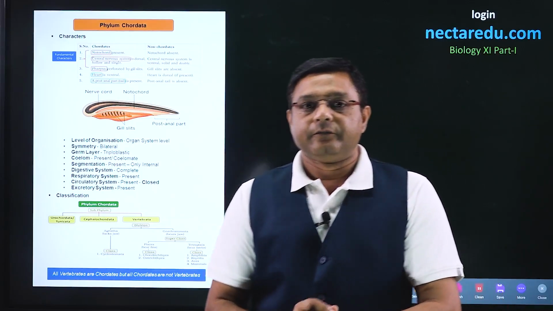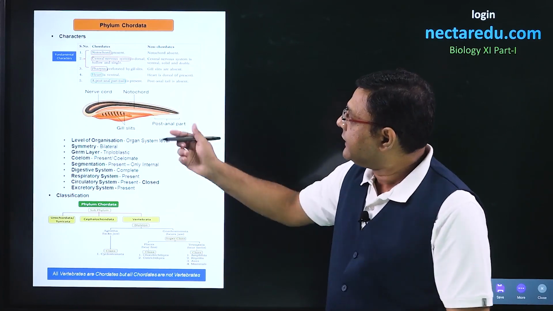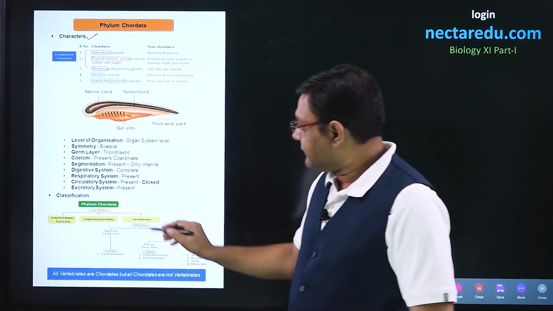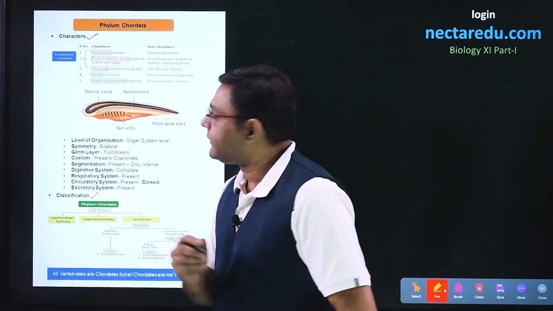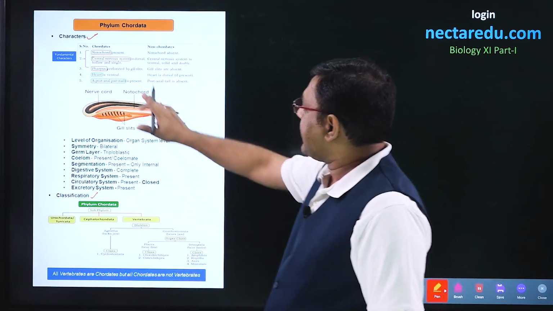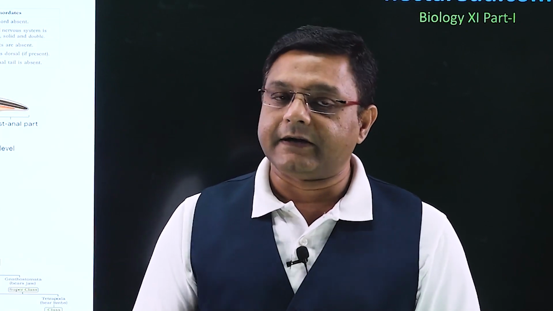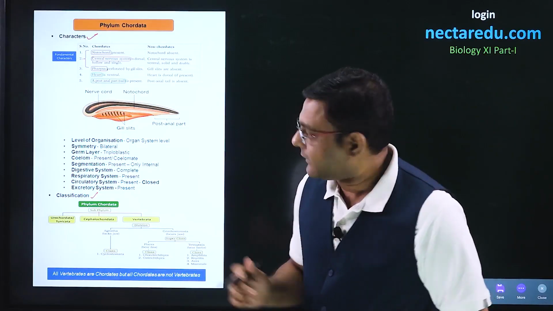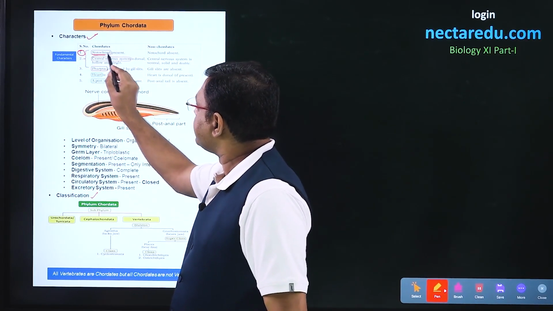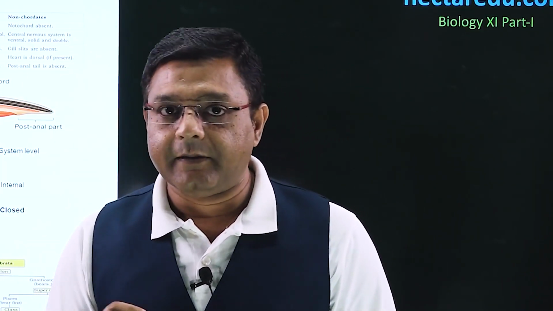In this particular video, we will look into the details of phylum Chordata. Initially, we will talk of the characters of phylum Chordata, and then we will look into the classification of phylum Chordata. So, if we talk about the characters present in phylum Chordata, three characters are taken as fundamental characters. The first fundamental character is the notochord. Chordates have notochord present in them.